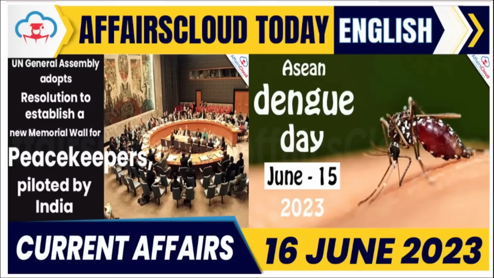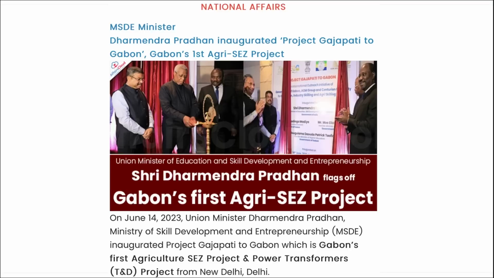Hello everyone. So in this video we will be discussing important current affairs of 16th of June. The session will be very important, so do pay attention till the end. In this video, we will be discussing important current affairs such as Google has joined hands with which ministry to enhance the G20 Stay Safe Online campaign. Then the projects between India and Bangladesh border. Then we will be talking about the oil demand growth in 2027. Then we will be talking about various days such as Global Wind Day, Asian Dengue Day, World Elder Abuse Awareness Day. All these will be discussed in this video, so stay tuned till the end.